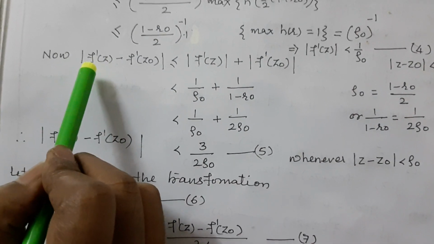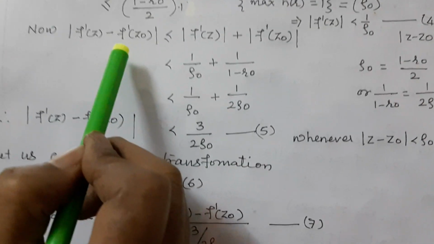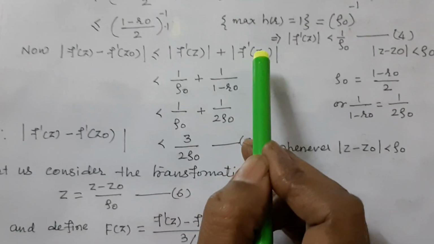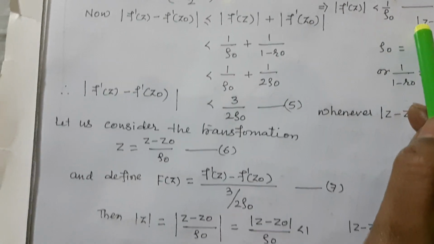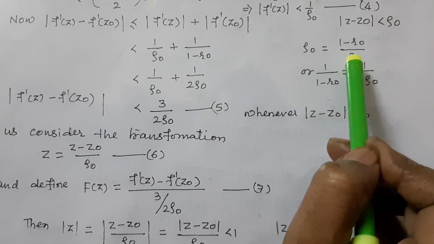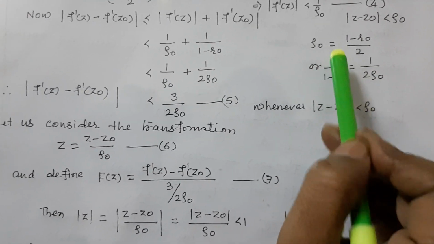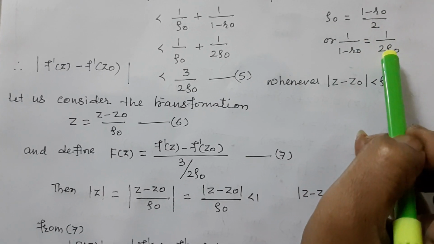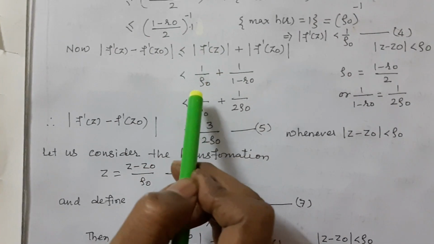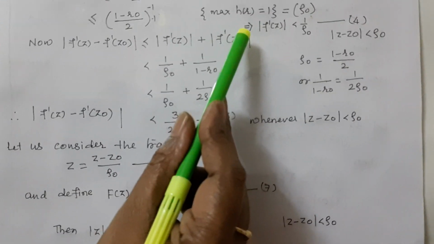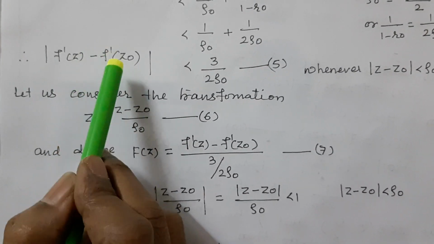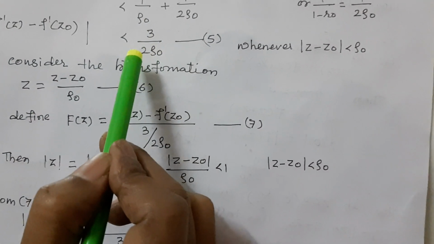Now |f'(z) - f'(z0)| is less than or equal to |f'(z)| + |f'(z0)|. Here |z - z0| is less than rho0, so rho0 = (1 - r0)/2, and 1/(1 - r0) = 1/(2 rho0). Substituting the bounds on |f'(z)| and |f'(z0)|, it becomes |f'(z) - f'(z0)| is less than 3/(2 rho0).